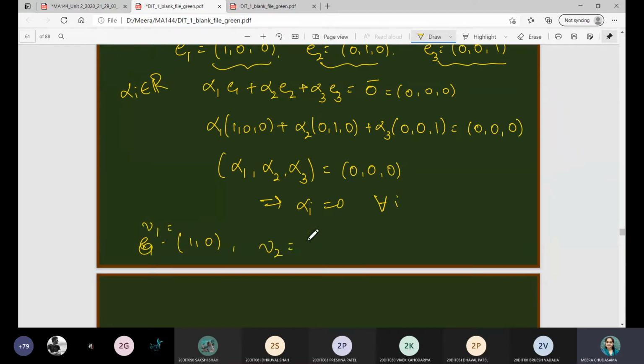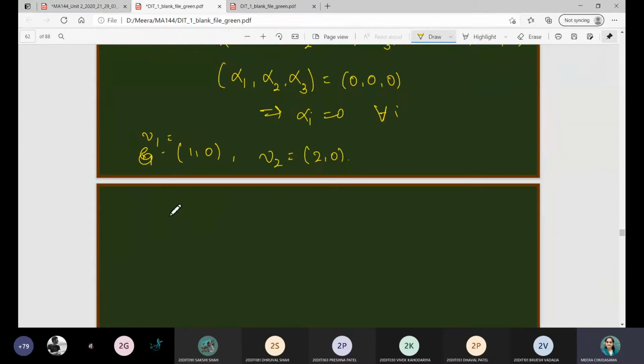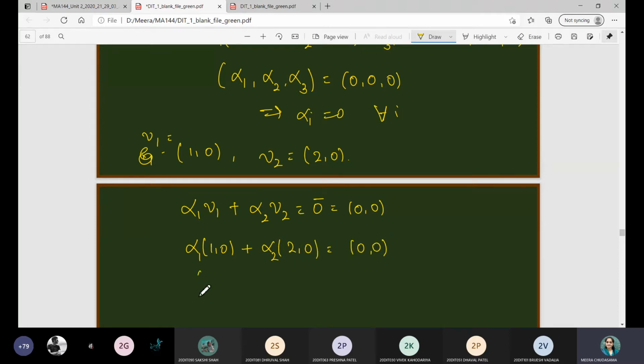और vector v2 जो आप ले रहे हो that is suppose (2, 0), right? So what it will be, तो alpha 1 v1 plus alpha 2 v2 is equal to, suppose आपने 0 vector ले लिया, 0 means in this case it is origin in the xy plane. तो what it will be, alpha 1 into (1, 0) plus alpha 2 into (2, 0), that is equal to (0, 0). So what it will give you? Alpha 1 plus alpha 2 comma 0 is equal to 0 comma 0.